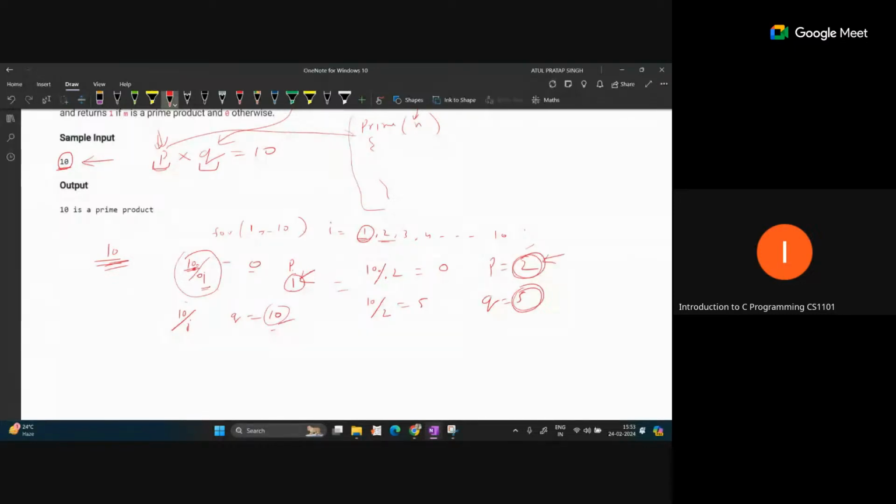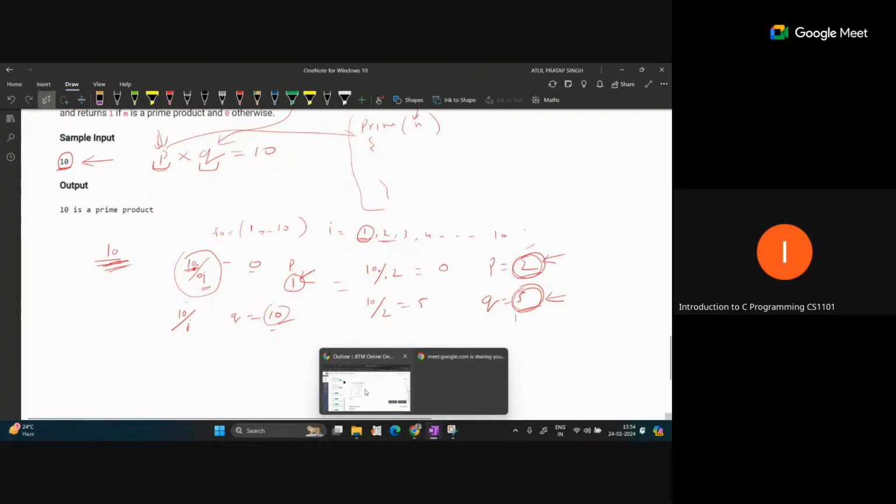Yes, 2 is a prime and 5 is also prime. So if both are prime, then you can return the answer as true. Yes, 10 is a prime product. You can repeat this process any number of times. If you get both numbers as prime, you can stop the process and return the answer. So these things we have to write in the code.